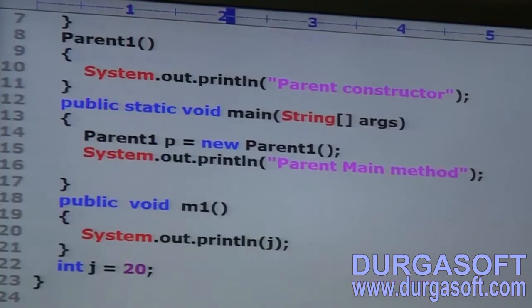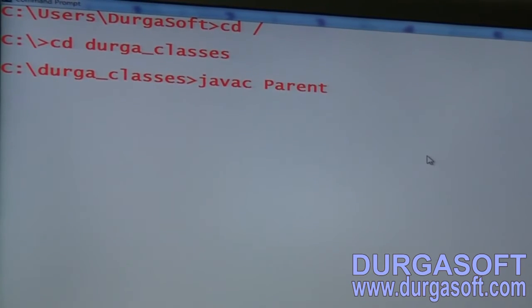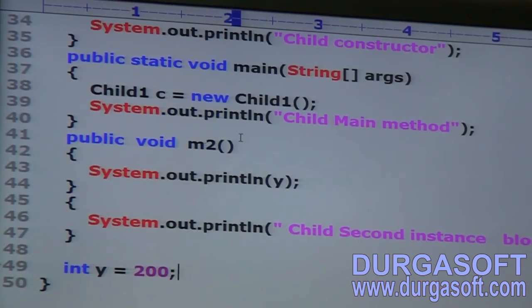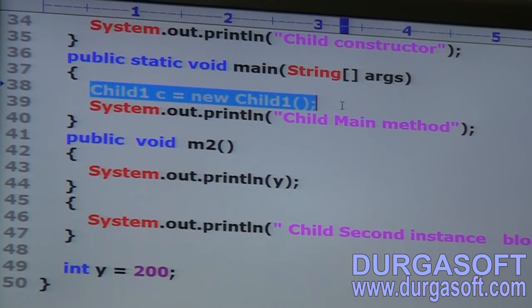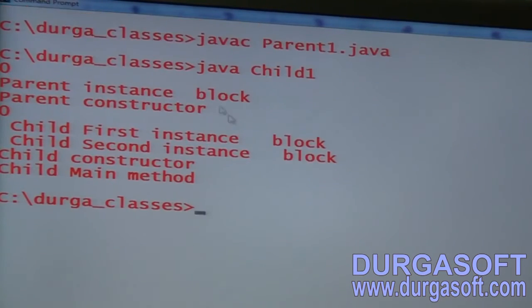Java C. What is the output by default we are going to get? Parent1.java, because I saved this code as parent1.java. Next, java child1. I am executing the child class, because within the child class main method only I created the child object. That's why java child1. Have you observed? Can you please cross check?